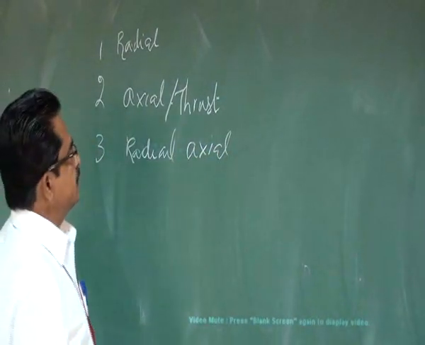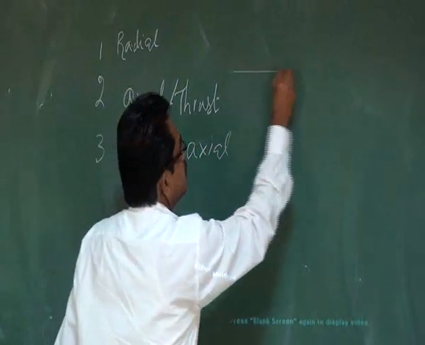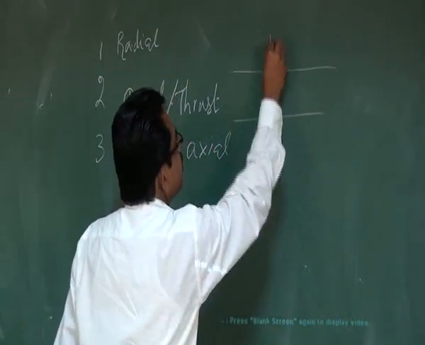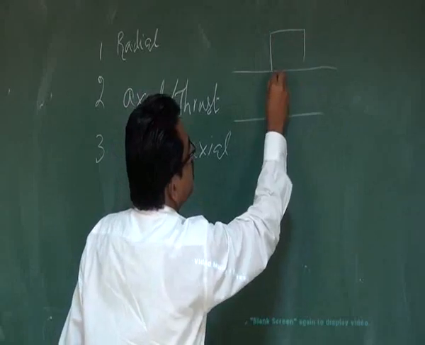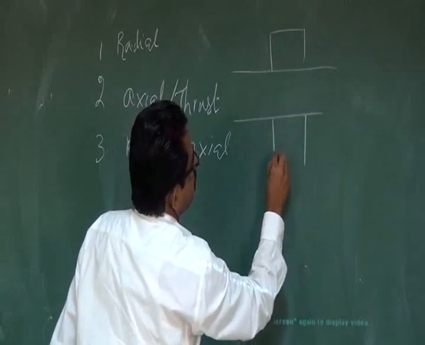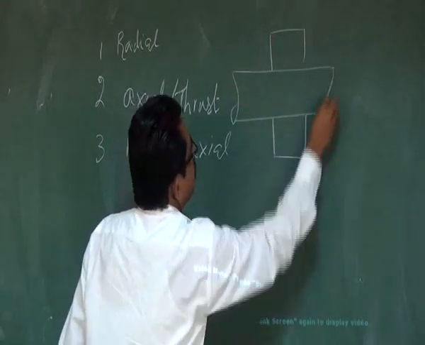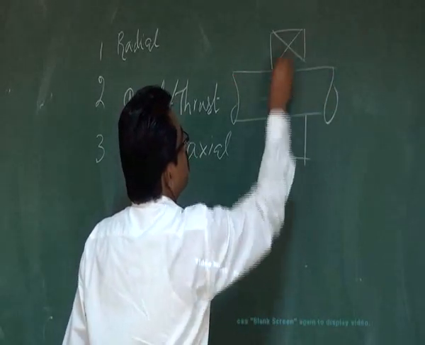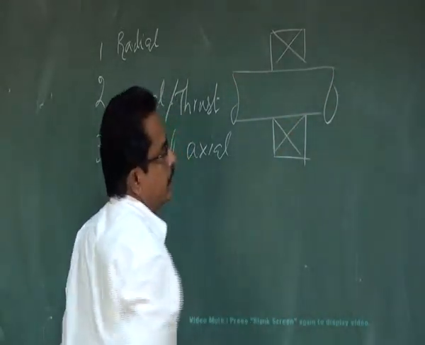So now we can see the diagram for us. This is the shaft where the bearing is mounted here. So usually the bearing is indicated like this.